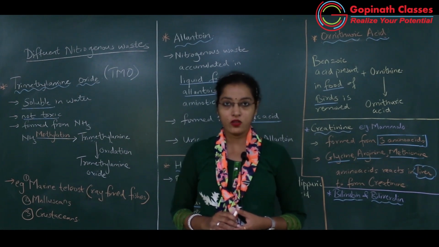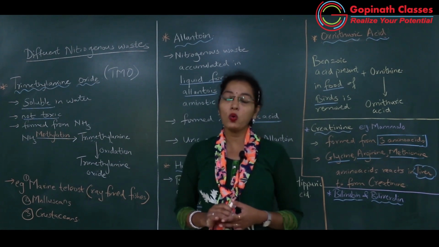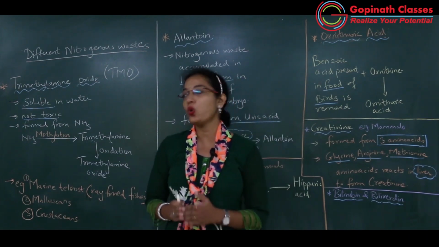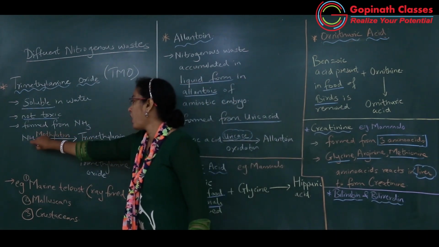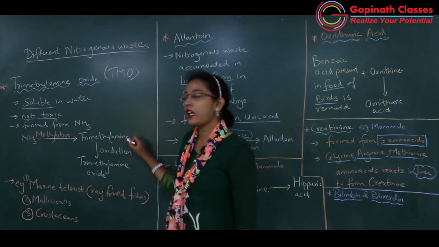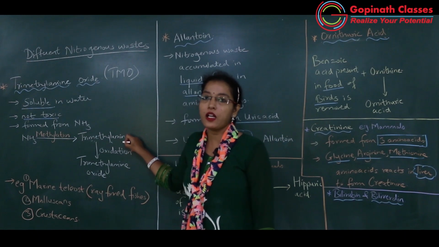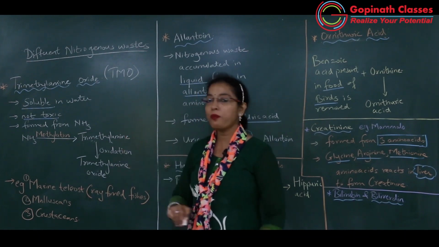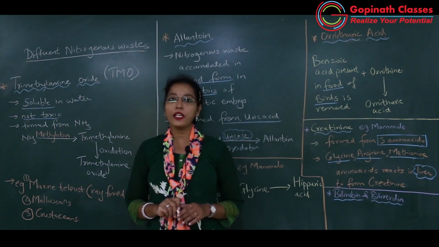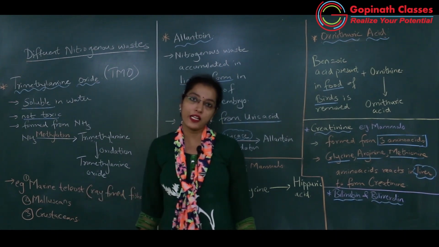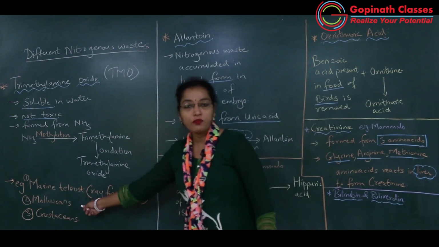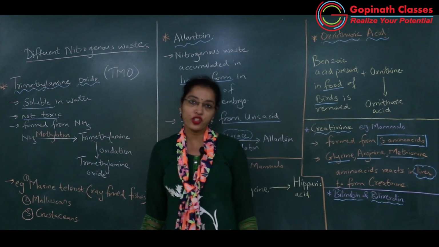So all of you understood how it is formed: methylation of ammonia forms trimethylamine, which gets oxidized to form trimethylamine oxide. It is formed in three groups of organisms: marine teleosts, molluscs and crustaceans.